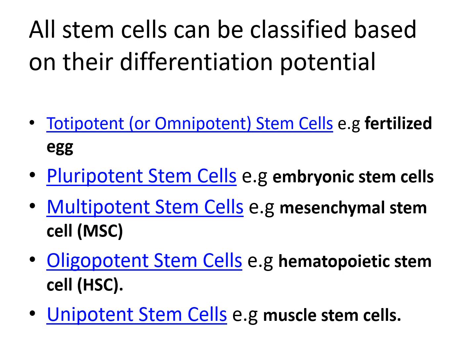Lastly is the unipotent stem cell. The unipotent stem cell is called unipotent because it can differentiate to its own type only, which means that it has the least potency. An example of this stem cell would be the muscle stem cell.